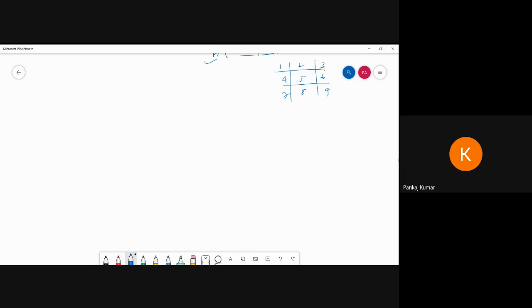Suppose I want to give the chance to a player, deciding which player goes first and second. For this purpose we have to write one piece of code inside the main function, using do. I'm not using a while loop because a while loop just checks the condition first. With do, I can perform the body without checking the condition, then check it afterwards. Inside that, I'm going to write one condition: player equals, if player value modulo operator 2, using the ternary operator.